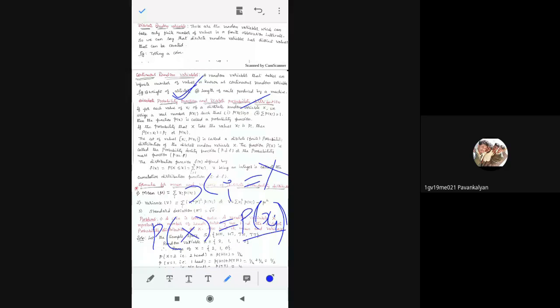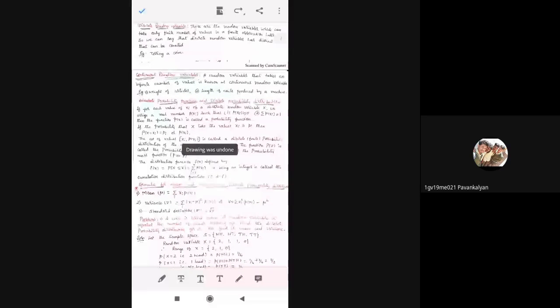And the range is between 0 and 1, and the summation of all the possible values is equal to 1. Like that I have shown p plus q is equal to 1. Correct. So that is the best example for this: summation of P of xi is equal to 1. Then the function P of x is called a probability function, like I said before. So this is about probability function, that is finished.